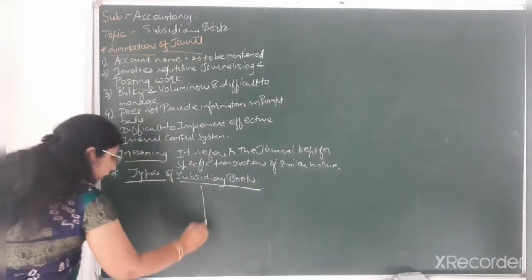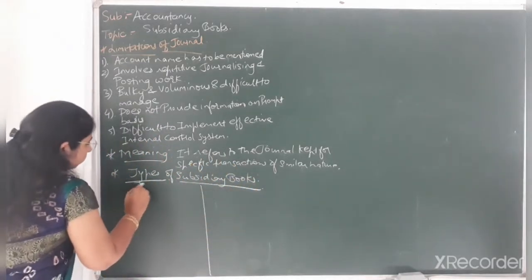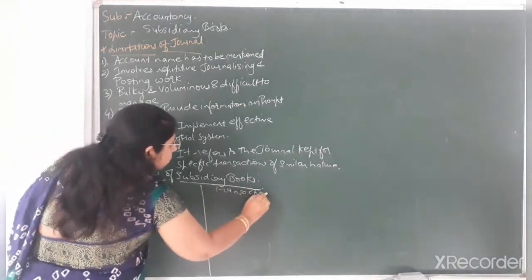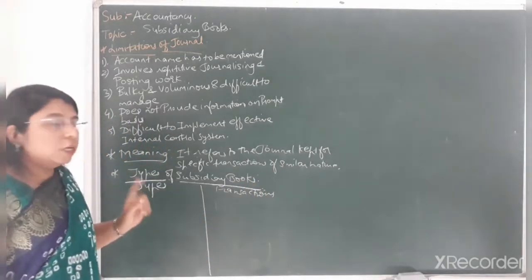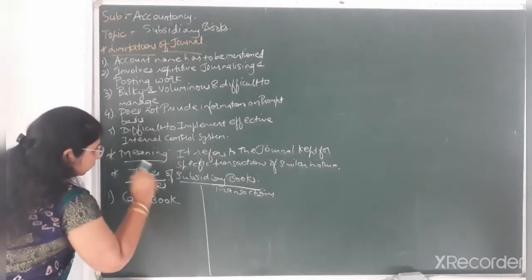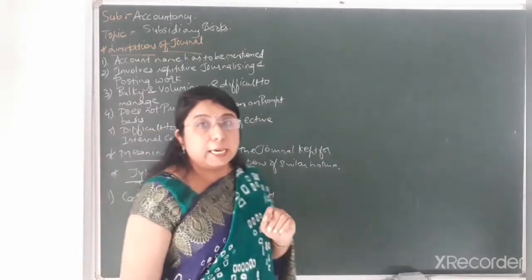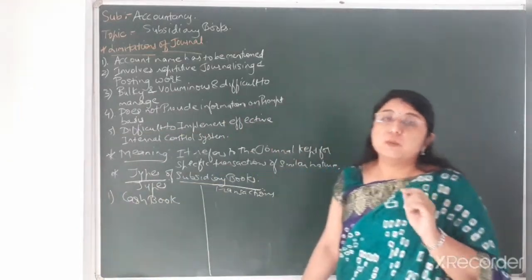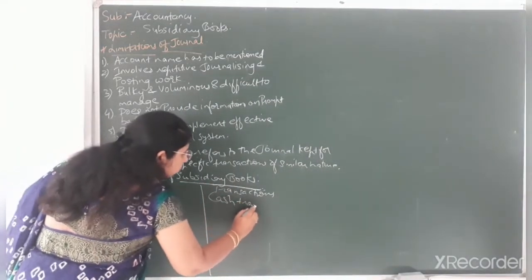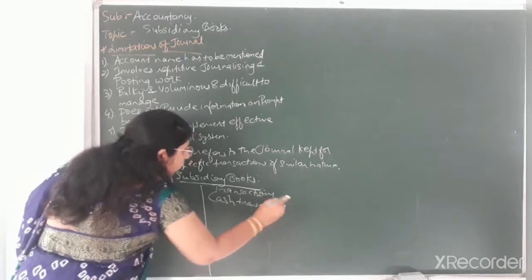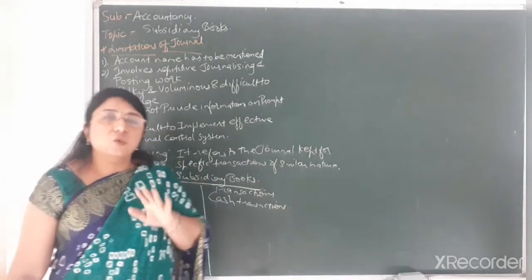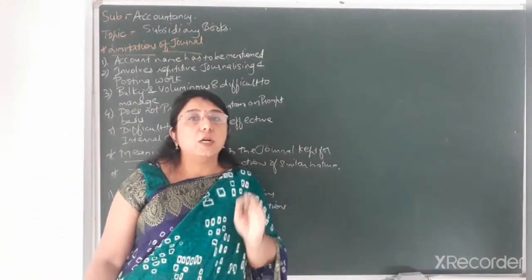Okay, I'll make a table of the type and what type of transactions will be covered in that particular subsidiary book. The first type of subsidiary book is the cash book, in which only cash transactions will be recorded. No transactions related to credit, purchase, sales or any other credit transactions will be recorded in the cash book.